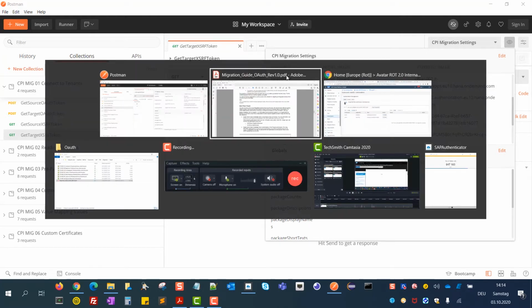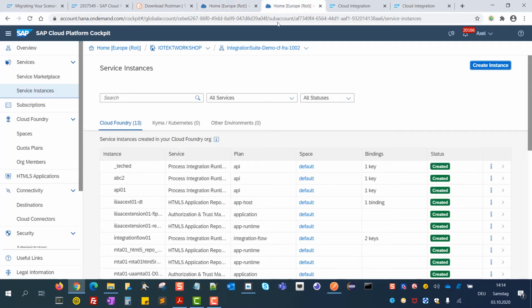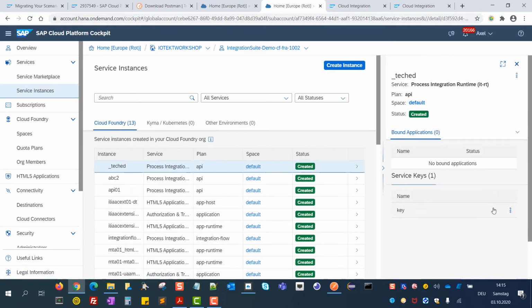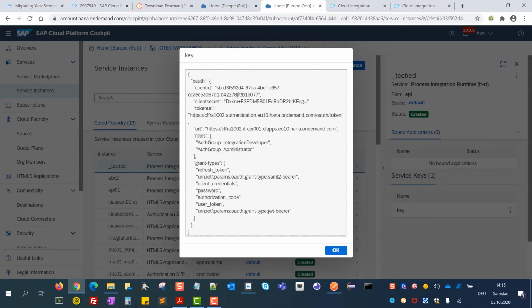The target host is of course clear. It's the tenant that we want to migrate, and for everything else we come here into the Cloud Platform cockpit of our Cloud Foundry environment. We go to the service instance, and in the upper right corner you can create an instance for the service process integration with the API plan. And inside this service instance you have to create a service key. I have done this already, and here you get the client ID, the client secret, and as well the token URL. And also the proper authorizations are mentioned in the guides.